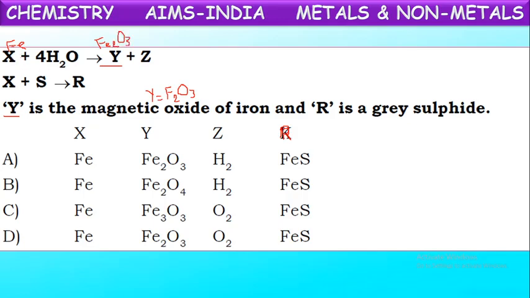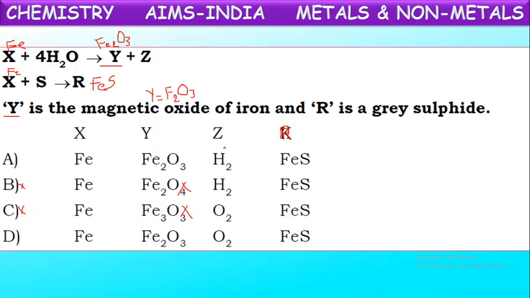So as we have taken X as iron, if you take iron on reaction with sulfur, it forms iron sulfide, FeS. So X is iron, and in all options iron only is given, and Y is Fe2O3. So this is wrong, and this is also wrong. So these two statements are wrong. Now let us compare these two. Y is Fe2O3 is given in these two, A and E.